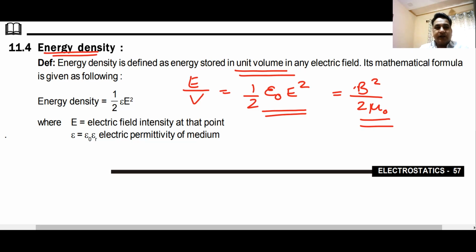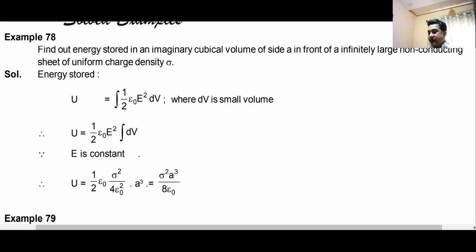Okay. Now this is a small question based on this concept. Please solve it. Find the energy stored in an imaginary cubical volume of side A in front of an infinitely large non-conducting sheet of uniform charge density sigma. That is the question that you are supposed to do.